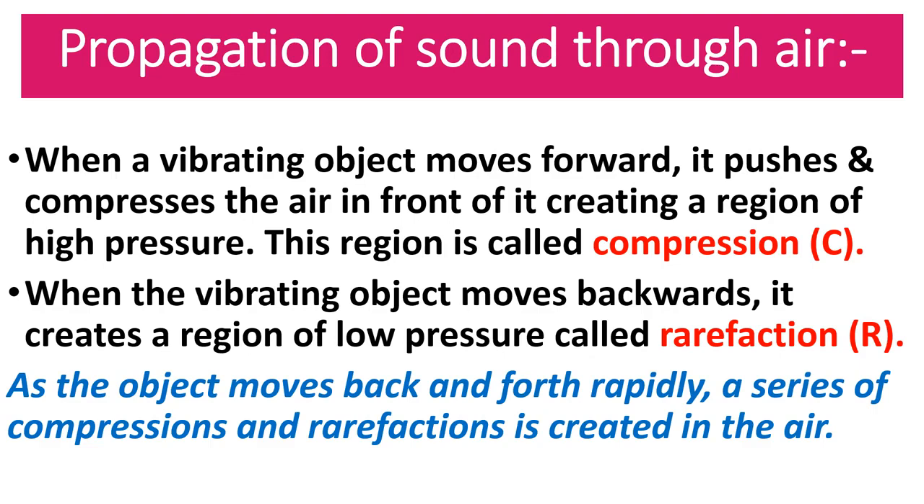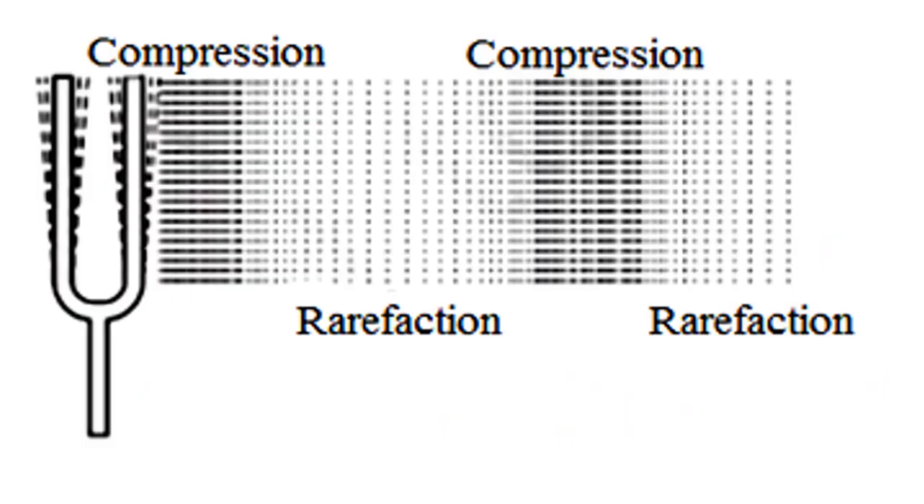Similarly, when the vibrating object moves backward, it creates a region of low pressure which is called rarefaction. Rarefaction is represented by capital R. See, the object is moving backward and forward. As the object moves back and forth rapidly, a series of compressions and rarefactions is created in the air. Let us study in detail with the help of an example.